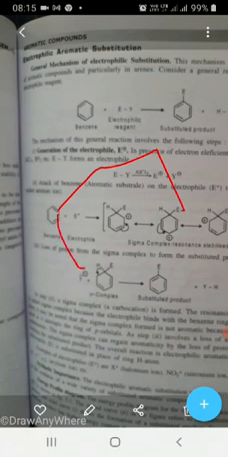So for the benzene ring, the 6 carbon atoms undergo sp2 hybridization to form 3 bonds, 2 with the carbon atoms and 1 with the hydrogen. Later on they undergo lateral overlap to form 3 pi bonds. So in this way benzene has 3 pi bonds, and these are the hydrogens.